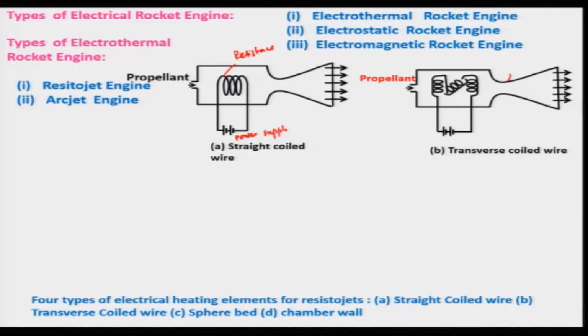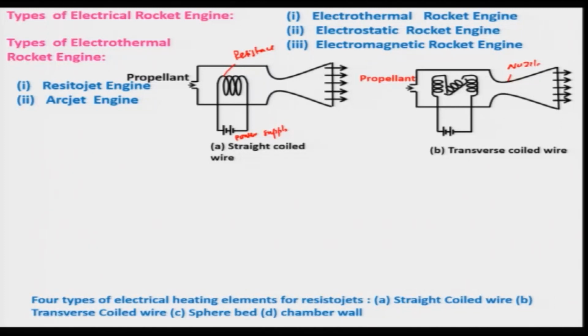This is your nozzle, and once this is done, one can expand this high temperature and pressure gas in the nozzle to get the thrust. But in both cases, structural rigidity is one important thing, and also the coil may not take higher loads due to its flimsy nature.